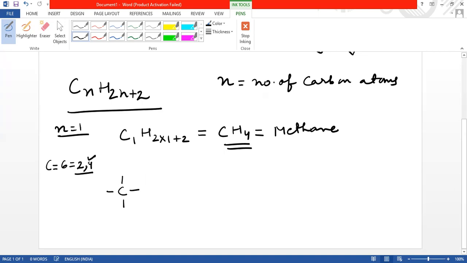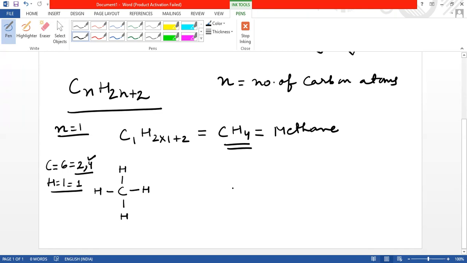It means it has 4 electrons in its outermost shell, so its valency will be 4. Now hydrogen, the atomic number of hydrogen is 1, so its valency is 1. Every hydrogen has 1 electron in its outermost shell. So in this way, we can draw the structural formula of methane.